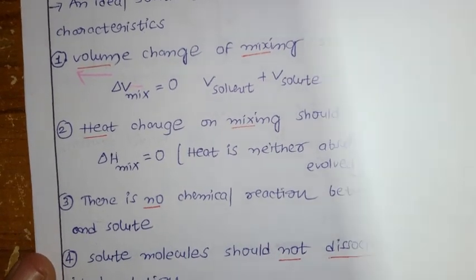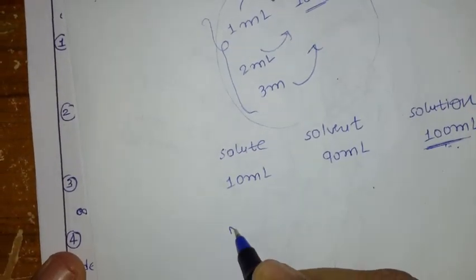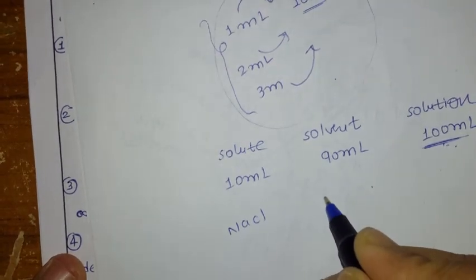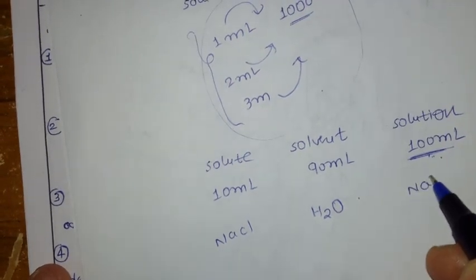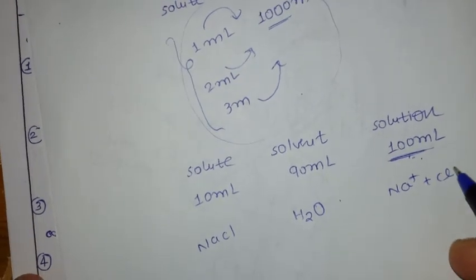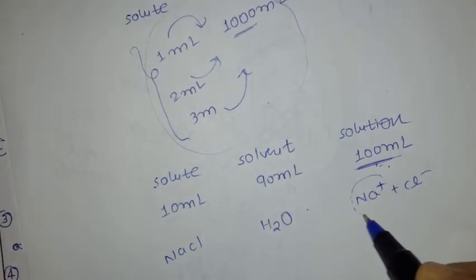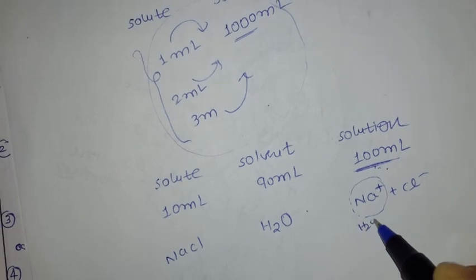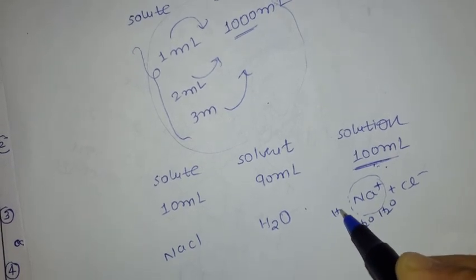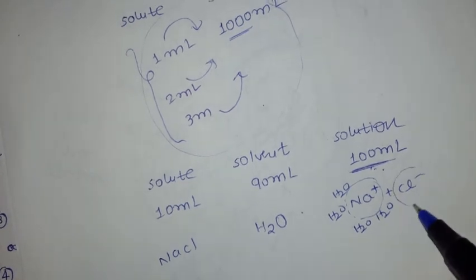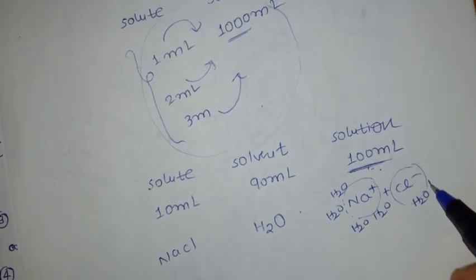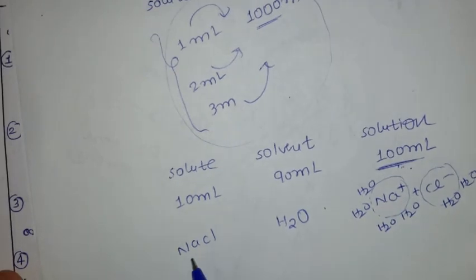For example, sodium chloride. If you add sodium chloride to water as a solvent, what happens? It dissociates into Na plus and Cl minus. Around these ions, the water molecules arrange themselves, surrounding the cation and anion. This is called hydration. So what happened in this case?